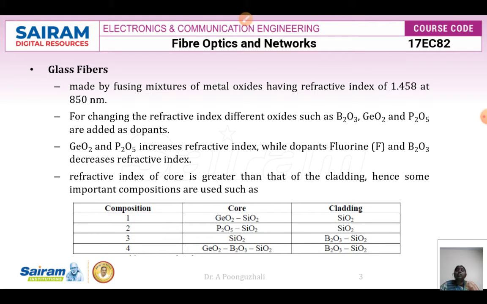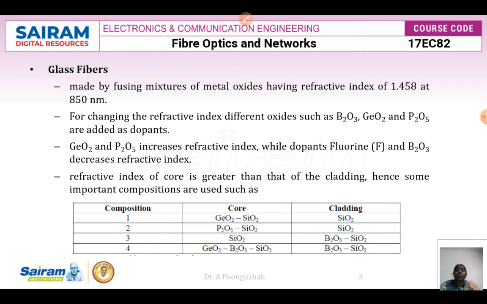Germanium oxide and phosphorus oxide increase the refractive index when used as a dopant, while fluorine and boron oxide decrease the refractive index. In this case we always know that the refractive index of the core is greater than the refractive index of the cladding.